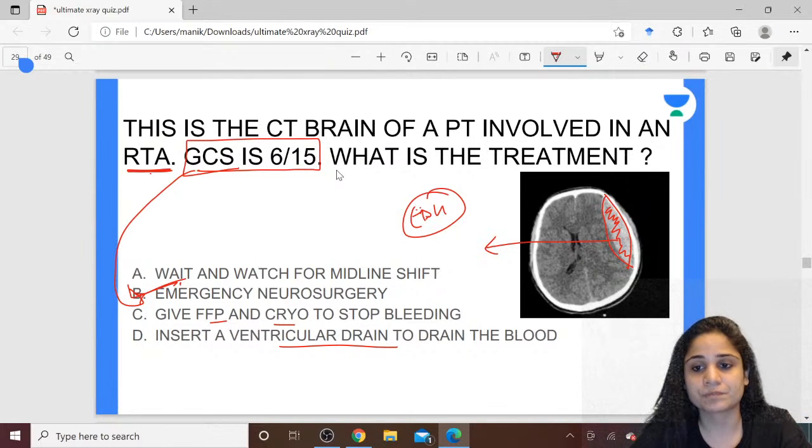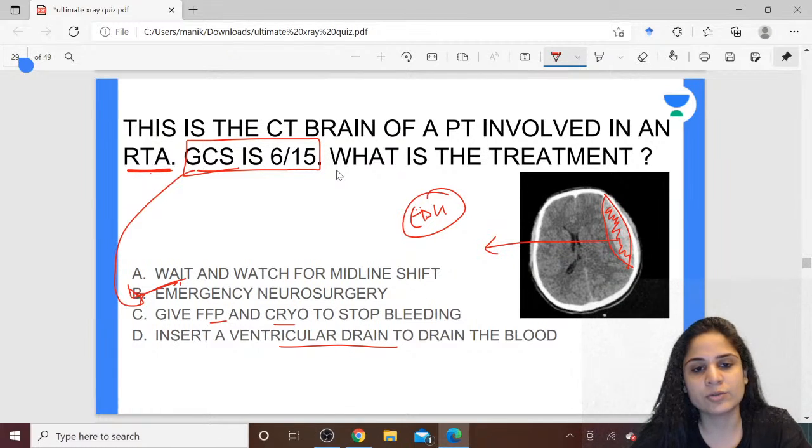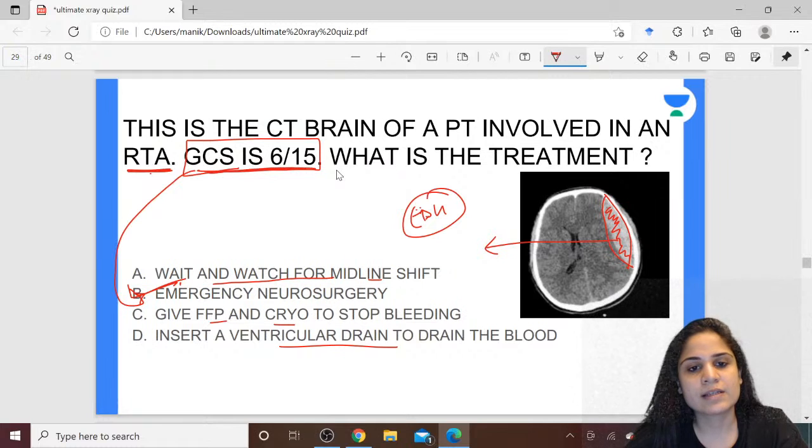Of course, you can do that. But what about the ongoing bleeding? You have to take care of the ongoing bleeding also, otherwise the patient will bleed to death. Okay, wait and watch for midline shift. I don't think there is any requirement for that, because the patient's GCS is already very low, so that means the patient's prognosis is already guarded, so you will immediately go for emergency neurosurgery.